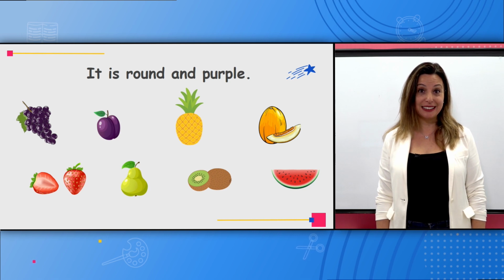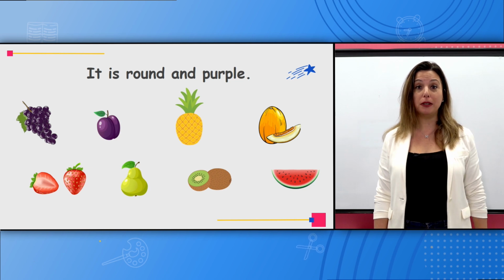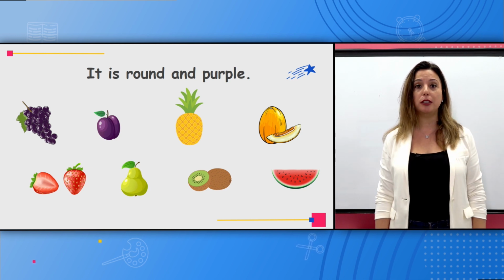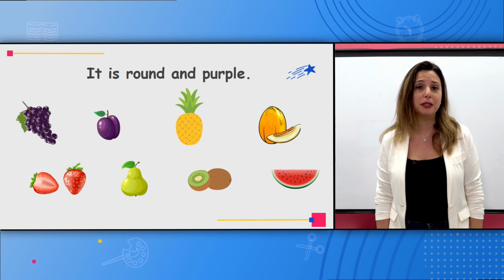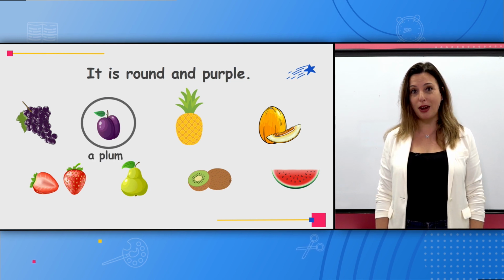Read. It is round and purple. But it is one, it's not a lot, it's one thing. It is round and purple. What is round and purple? A plum. A plum is round and purple.